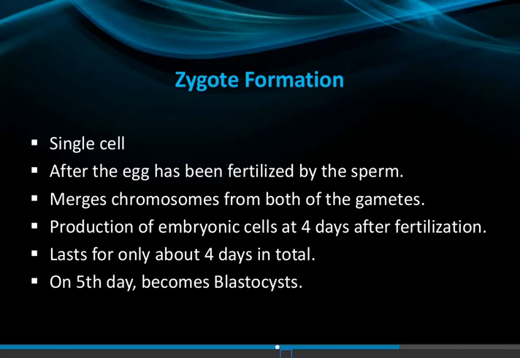After zygote formation the cells divide and multiply, and on the fifth day it becomes a blastocyst. Then the implantation of the blastocyst occurs inside the uterine cavity.